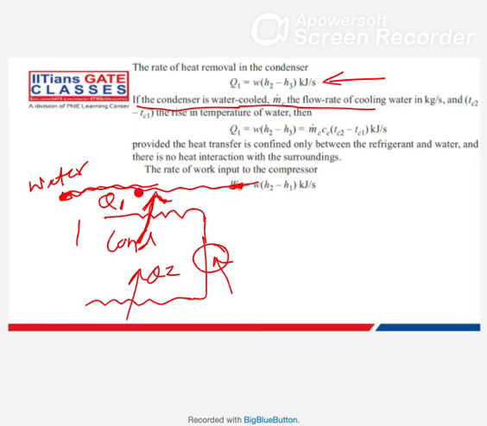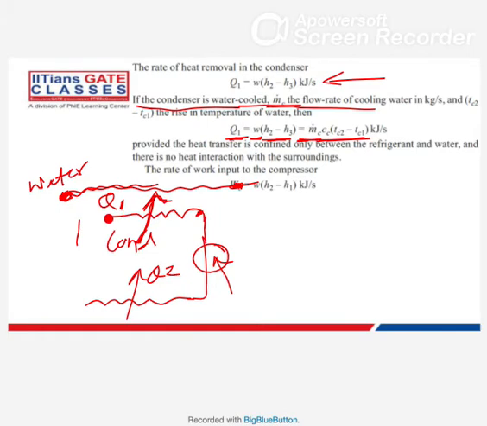So in terms of mass flow rate of water and enthalpy change of water, you can also calculate this Q1. Q1 you can calculate as mass flow rate of refrigerant multiplied by H2 minus H3, which also equals mass flow rate of the cooling water, then Cp of cooling water, and then temperature change of cooling water.